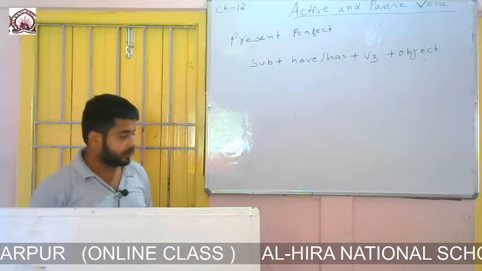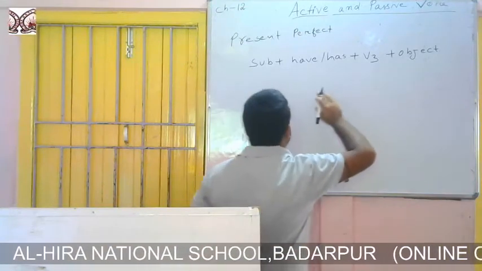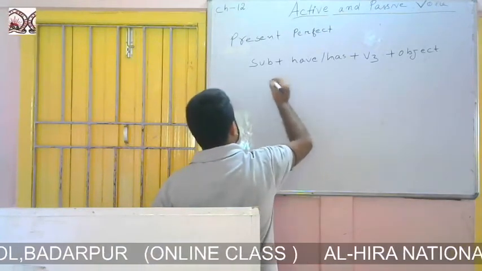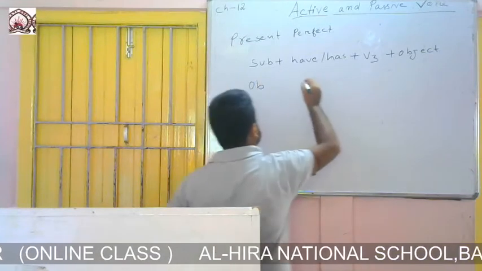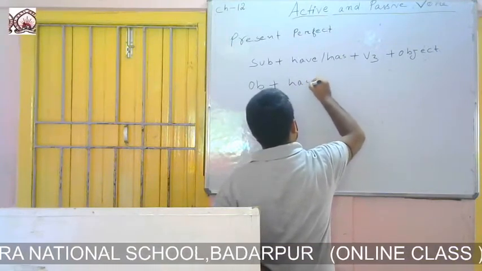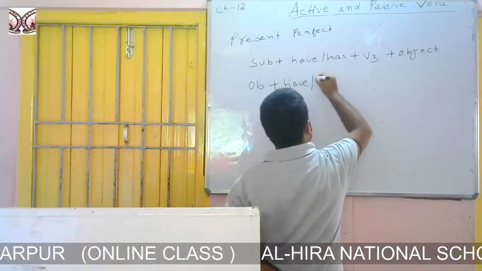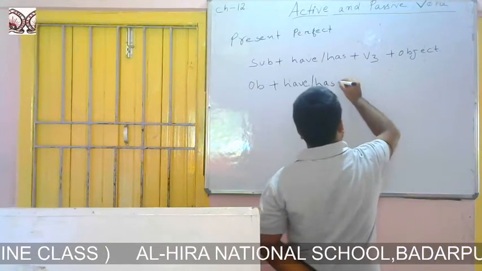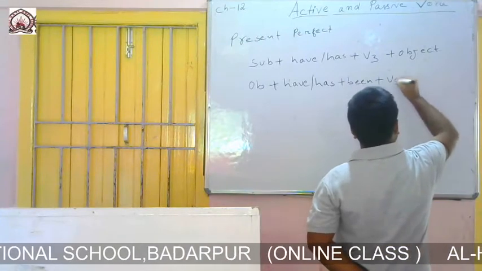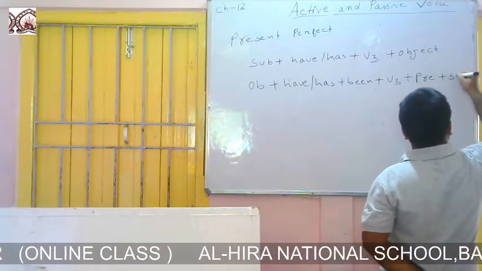Let me write the formation of present perfect passive: object plus have or has plus been plus verb third form plus preposition plus subject.